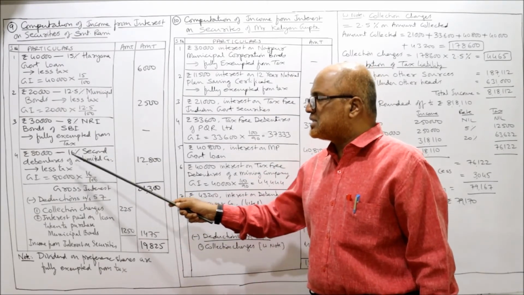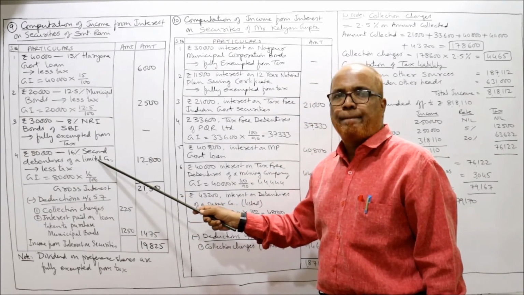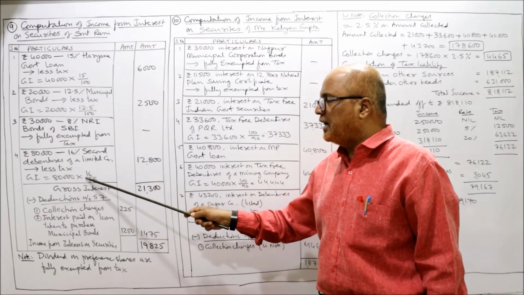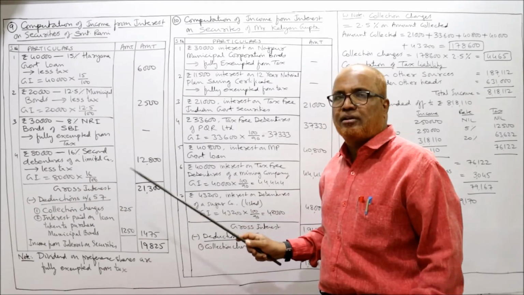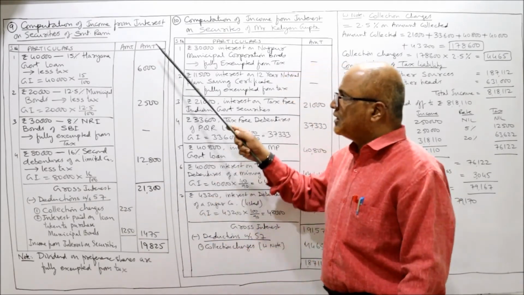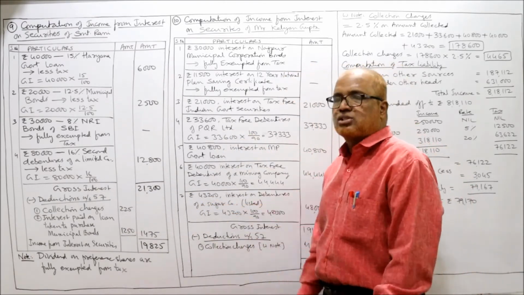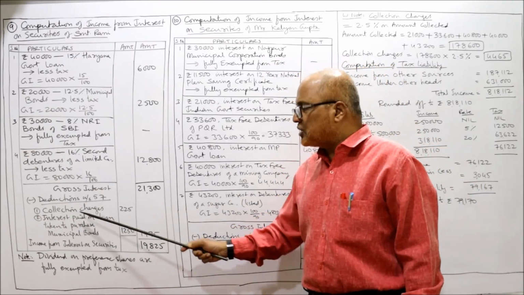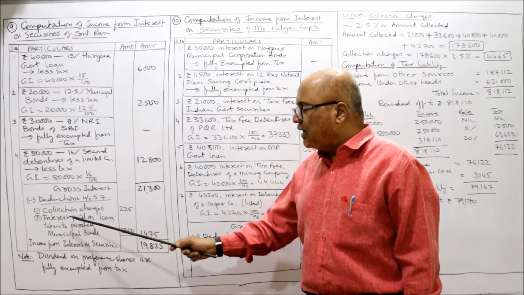80,000, 16% second debentures of a limited company. Again, nothing is given, less tax. Face value into rate by 100, 80,000 into 16 by 100, 12,800. We have taken all the items, take the total gross interest. From gross interest, two deductions are allowed under section 57. Collection charges 225 given.